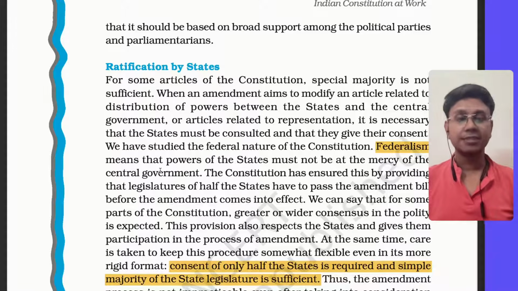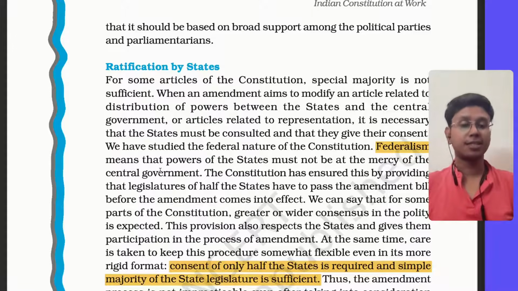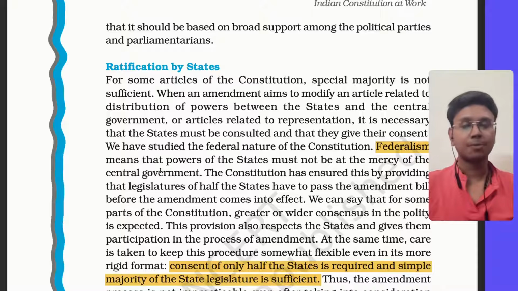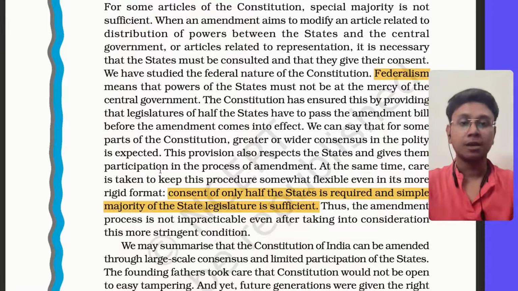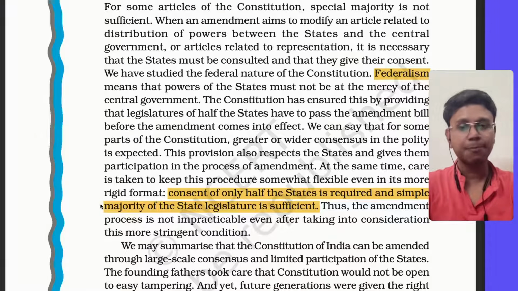So second is ratification by states. Now what is this? In ratification by states, the earlier provision of a special majority, with both houses passing through special majority, is applicable. Along with that, 50% of the states will consent to it through simple majority. That has to be done also.